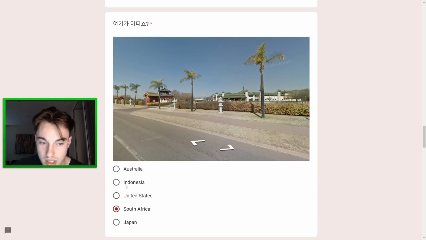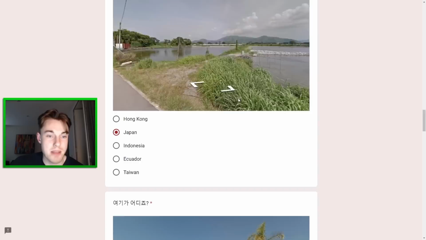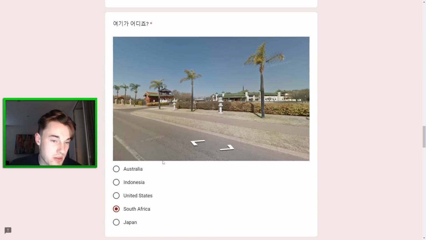Indonesia, I'm really not hot on. USA is possible, that's for sure, but I don't think I love it either. But what about Japan? This is the problem. This is the same kind of round. This time it does feel like we're more in the center of the street on a normal Google camera, but I could see it. Now, I don't think so. I think it's unlikely, but the possibility is kind of eating away at my brain right now. I think I'll go for South Africa.